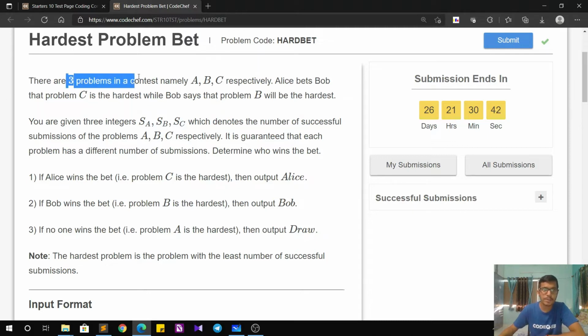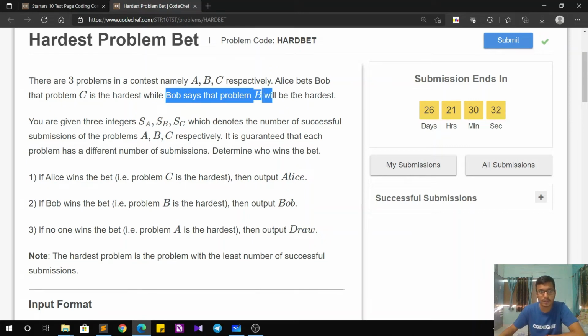There are three problems in a contest, namely A, B and C. Now, Alice bets Bob that C is going to be the hardest problem while Bob says that B is going to be the hardest. So we are given the successful submissions count for each of these three problems, that is SA, SB and SC respectively. It is guaranteed that each of these problems have different number of submissions. So these numbers are going to be distinct. Determine who wins the bet.